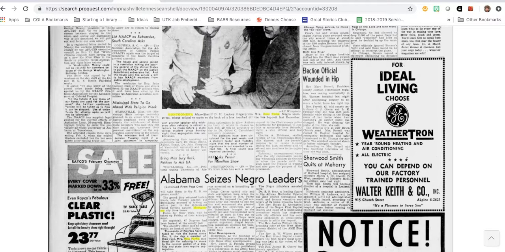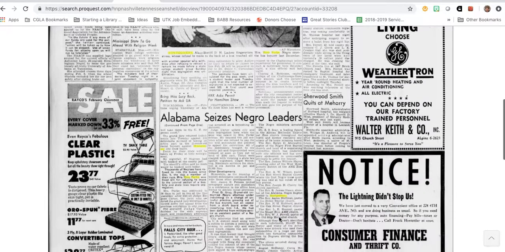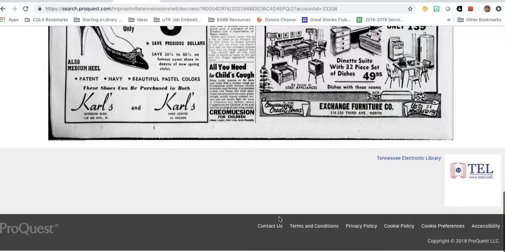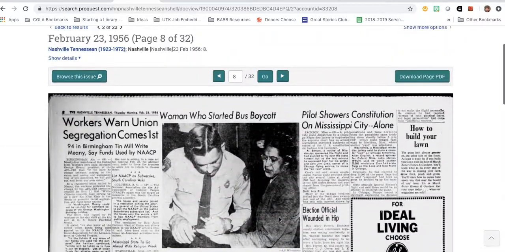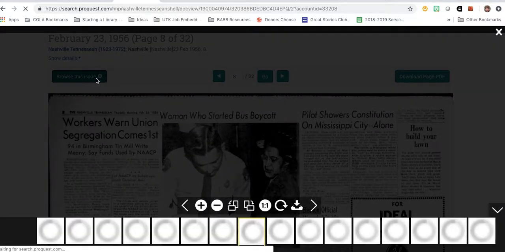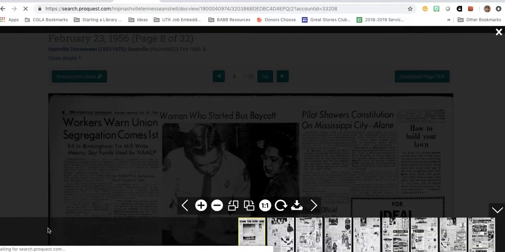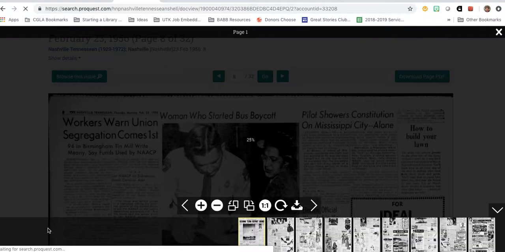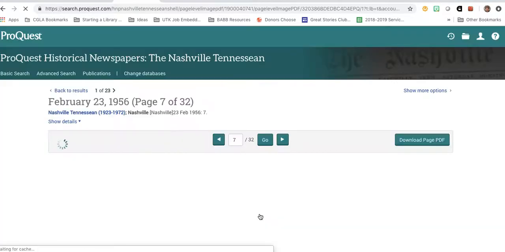Something I really like to do when I teach a lesson on using historic newspapers is I ask my students to browse the other pages of the paper. So you can either page individually or you can browse this issue. You can go to the front page, like what was making front page news on the same day.